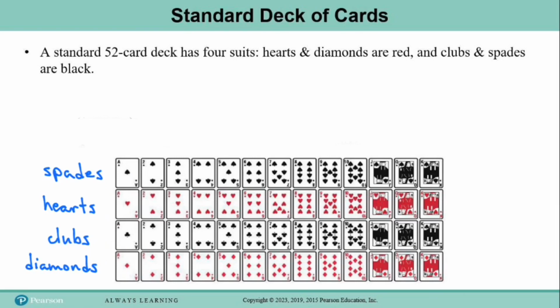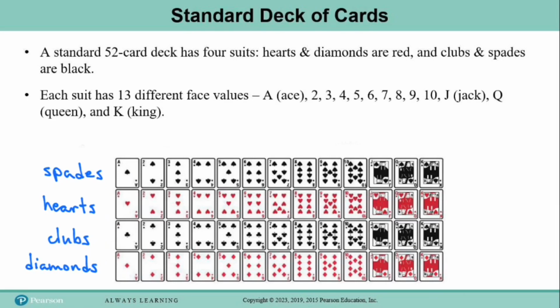Now within each suit, you have the same 13 cards. So each suit has 13 different face values. Instead of a 1, the first card is called an ace, and then you've got a 2, 3, 4, 5, 6, 7, 8, 9, 10, and then there are 3 more cards, the jack, the queen, and the king. Okay, so that's a total of 13.